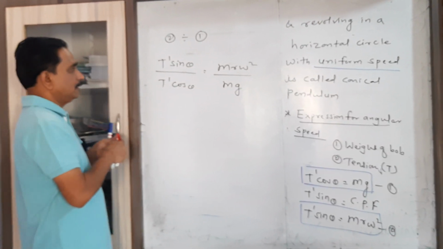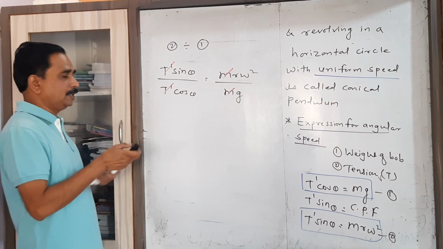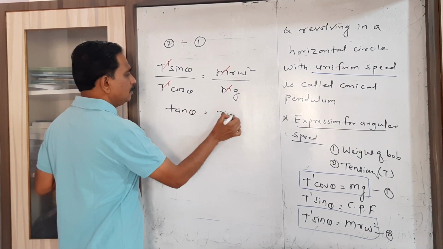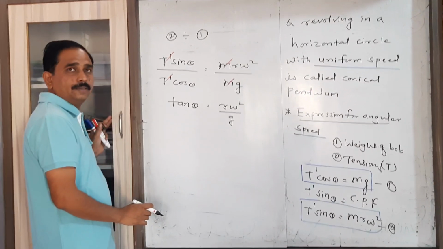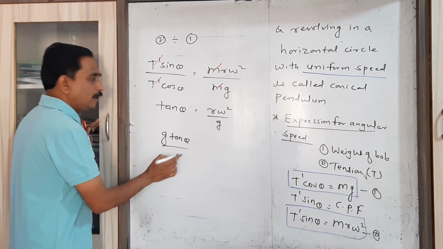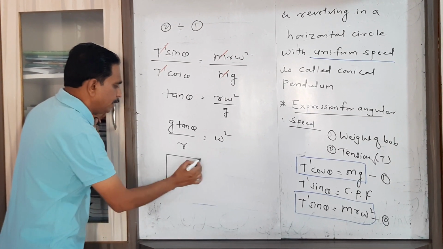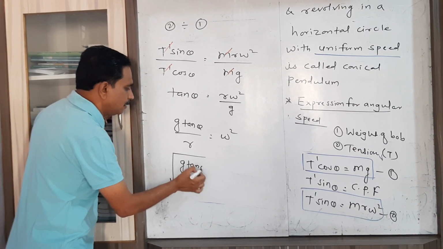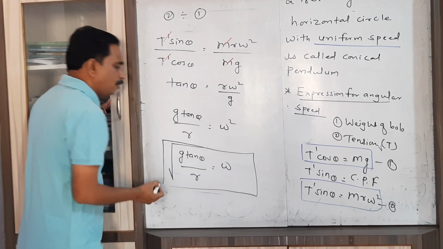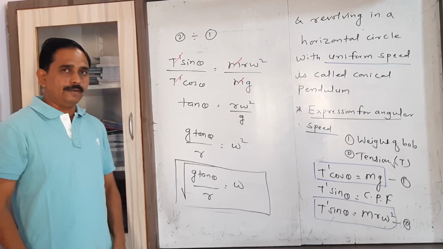Now we can cancel this T dash and m. Sin upon cos is nothing but tan. So we write here tan theta equal to r omega square upon g. So here we write g tan theta upon r equal to omega square, and therefore under root of g tan theta upon r equal to omega. So this will be the first form of our required expression, that is the expression for the angular speed.